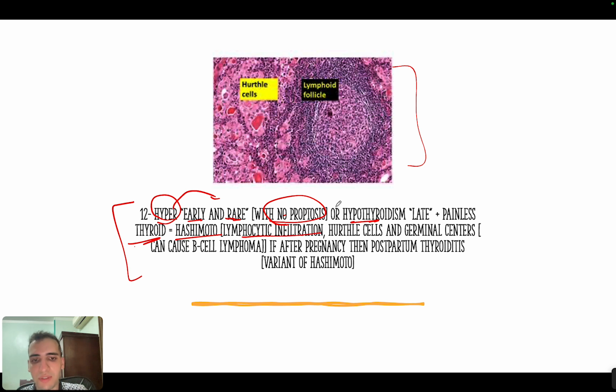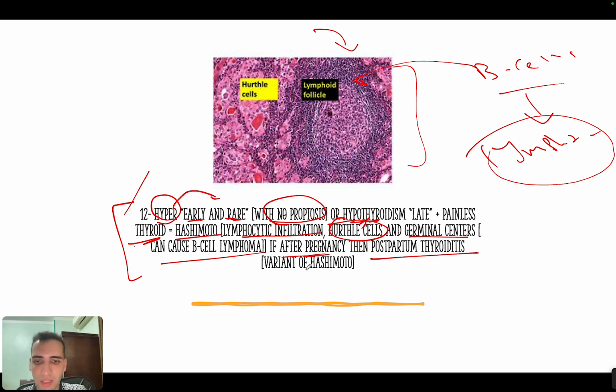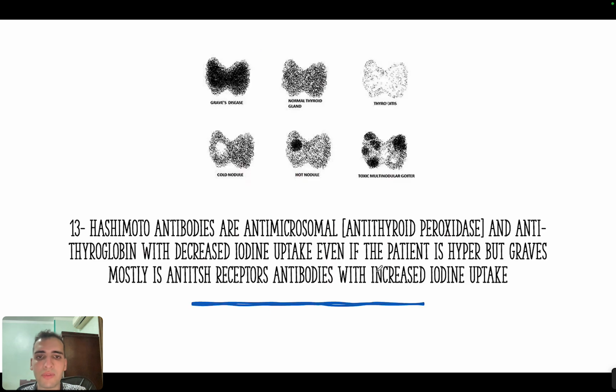So you would see lymphocytic infiltration, you would see something called Hürthle cells, and you would see germinal centers. These are the germinal centers. They are made of B cells, by the way, and they can cause increased risk of lymphoma. Because whenever we have a tissue in a place that it's not supposed to be, you will always have increased risk of malignancy. For example, you are not supposed to see B cells here, right? So you will have increased risk of malignancy here, okay? There is increased risk of malignancy. Now, if you see the same symptoms, but after pregnancy, then it's called postpartum thyroiditis, which is a subtype of Hashimoto thyroiditis, okay?